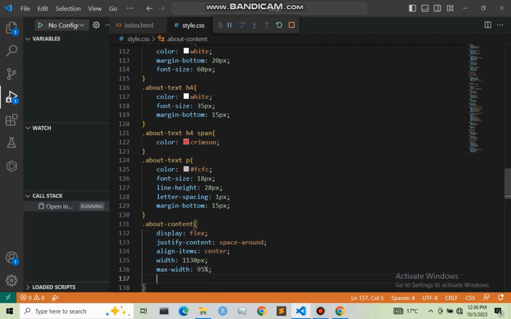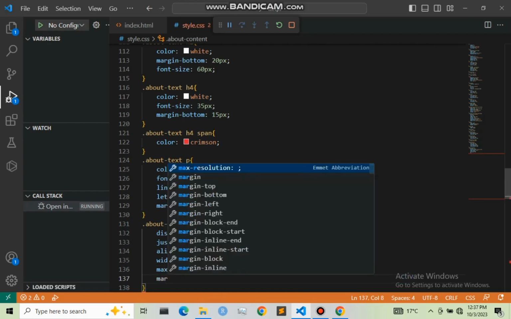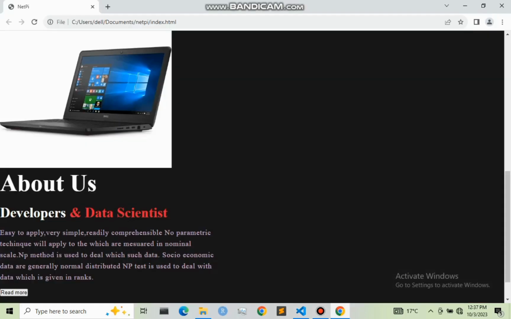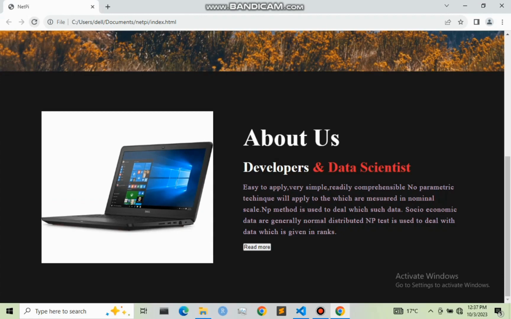Then the margin from top and bottom to be 0. Not just margin to be 0 from top and bottom, but left and right to be auto. So let me save this and refresh. So there we have the about us page. We are done with the h2, then the h4 and our text.